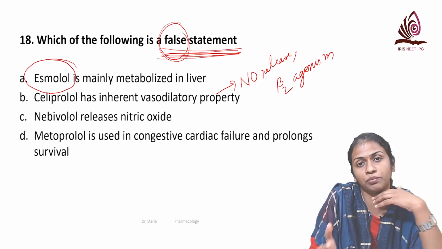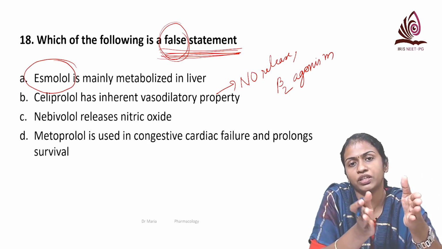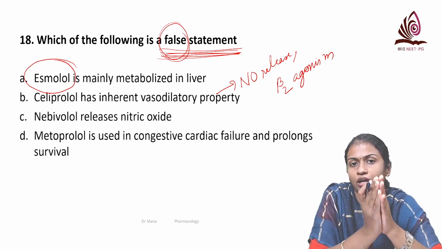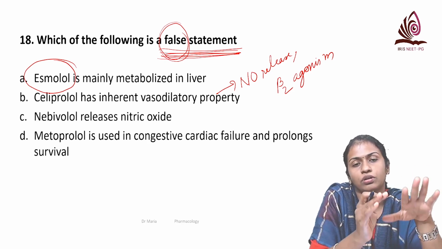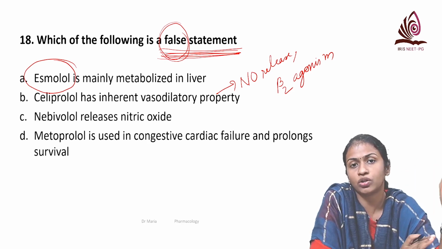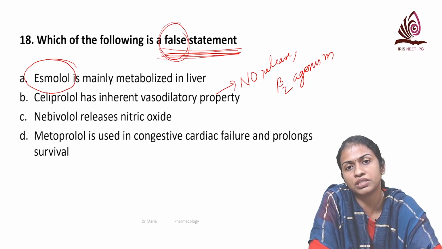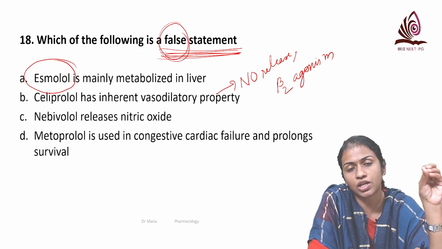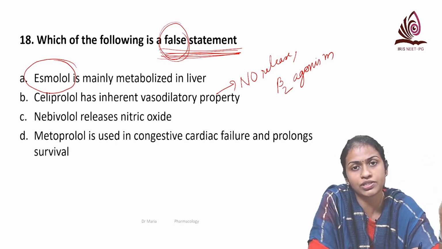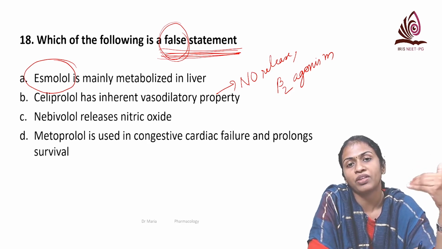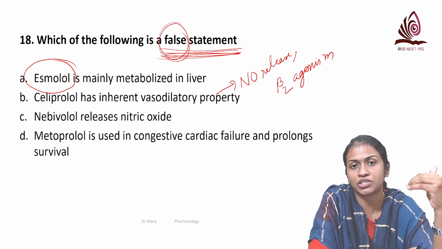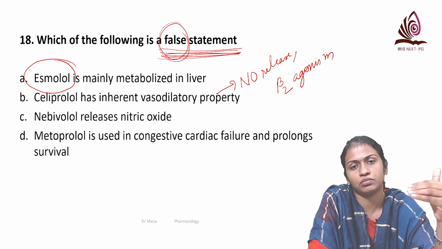Earlier when you used to say beta blockers are given in CHF, you'd be failed. But now we know for stable patients, not acute decompensated but compensated CHF patients, you start the patient on beta blockers, cardioselective beta blockers, especially carvedilol is preferred, and you start at a low dose and gradually increase the dose.